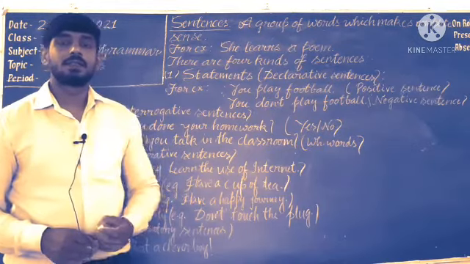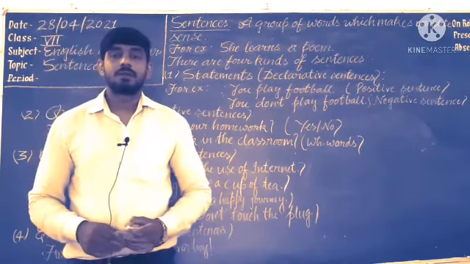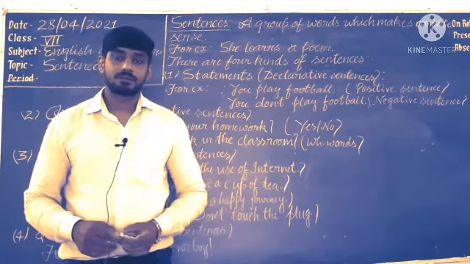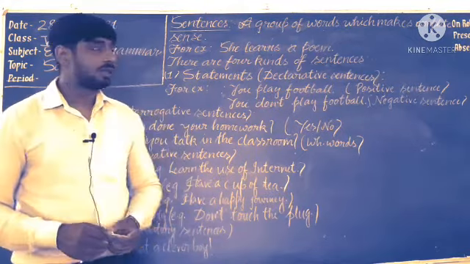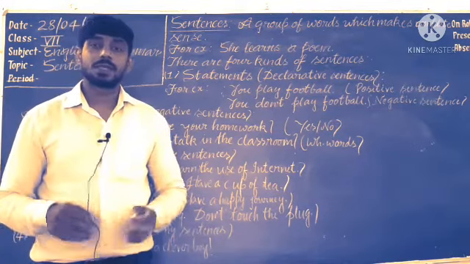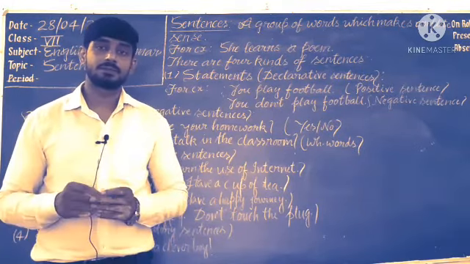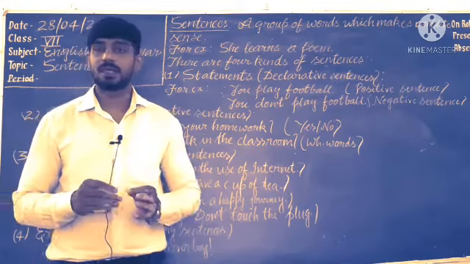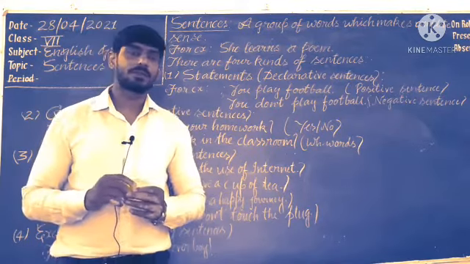starting this we have to know what we mean by the term word. You know that a word means something which has a meaning. Understand? So which has meaning, it will be known as a word.